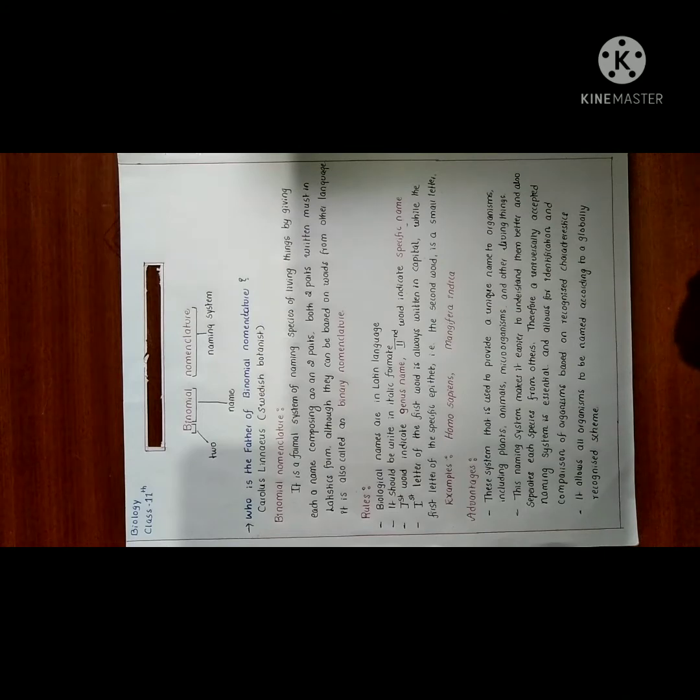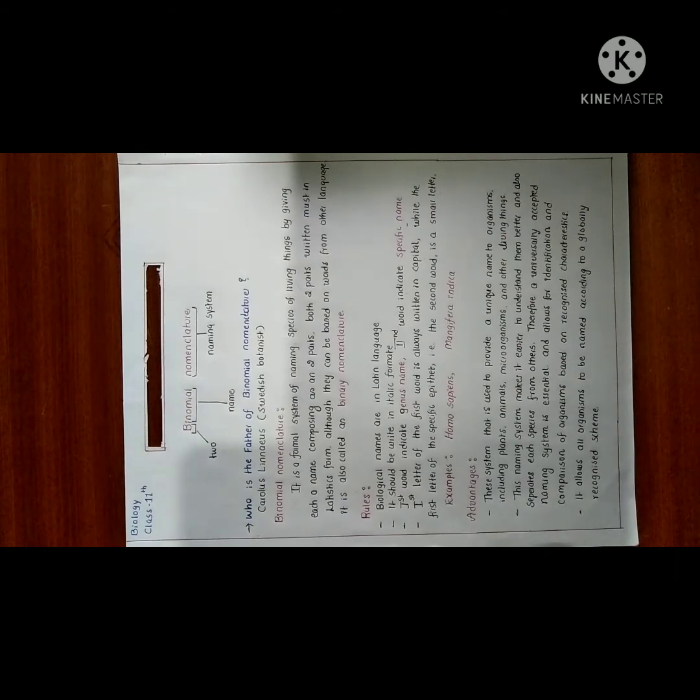Although they can be based on words from other languages, it is also called binary nomenclature, or binomial nomenclature. It is a formal system of naming species of living things by giving each a name composed of two parts, both written in Latin form.